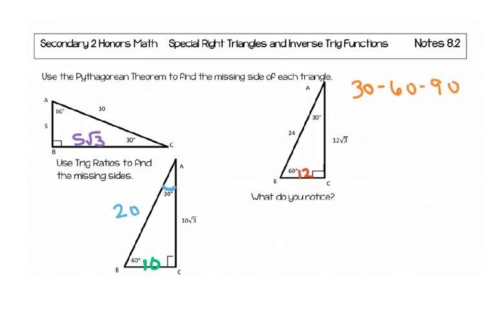Okay, so in a 30, 60, 90 triangle, there are some special characteristics. So as you look at all of these, I want you to pause the video and see if you can figure out there's a pattern. Can you find the pattern?